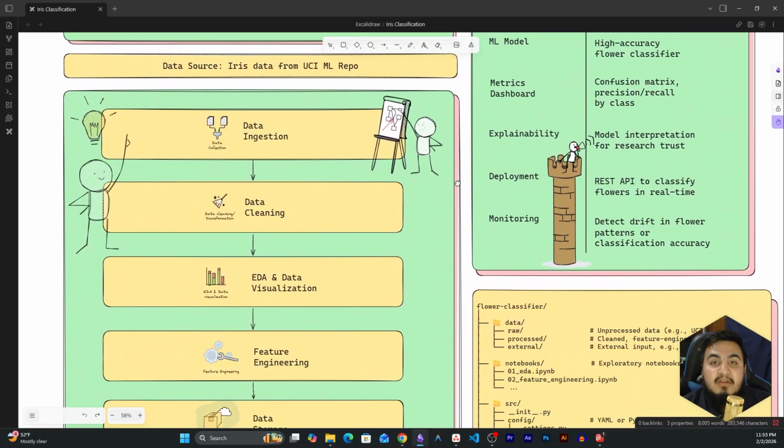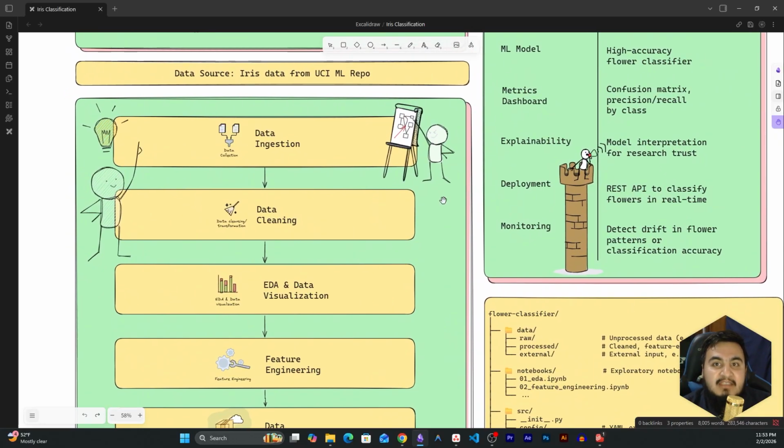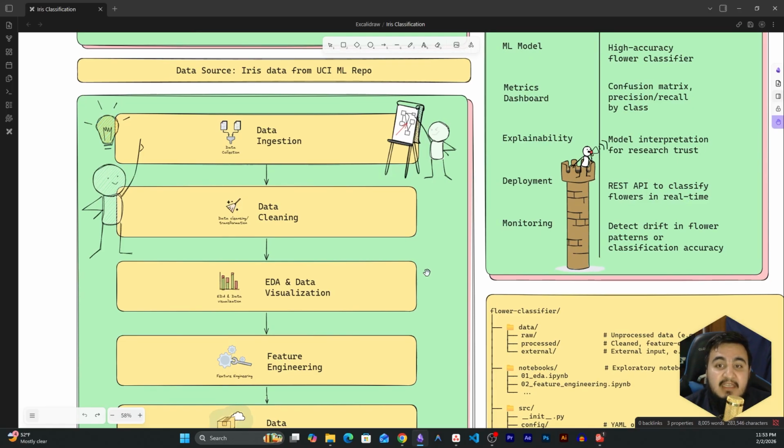So before starting any kind of machine learning project, the best thing is to start with a system design. And system design is not a very fancy thing. All you have to do is to pick your notebook and start sketching. So let me give you a glimpse of what a system level diagram actually looks like. This basically gives you very much clarity of how the project is going to be implemented in real time. In our case, the first step is the data ingestion layer.